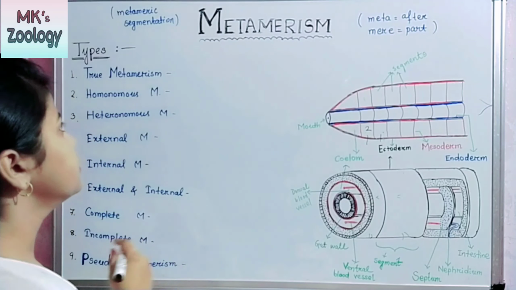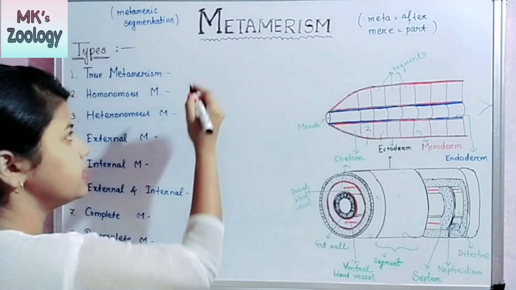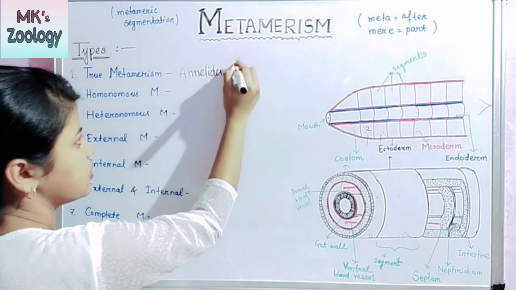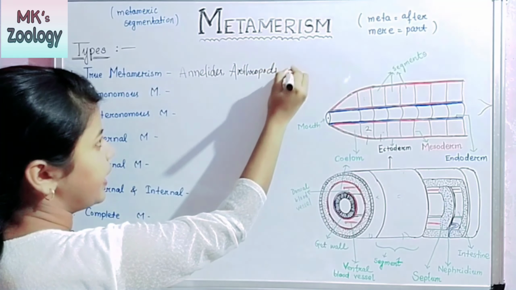Okay, so true metamerism is seen in which animals? It is seen in annelids, arthropods and chordates.